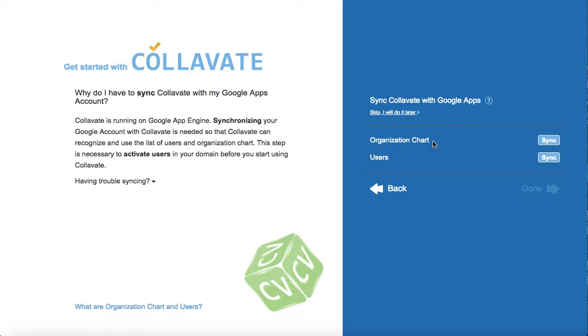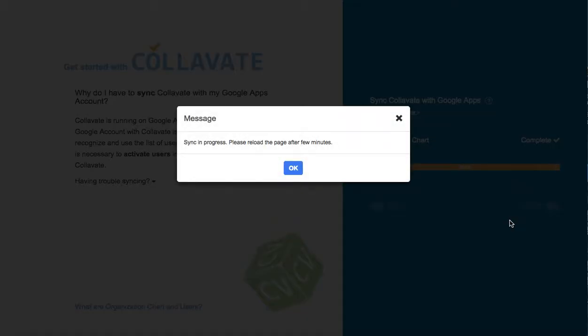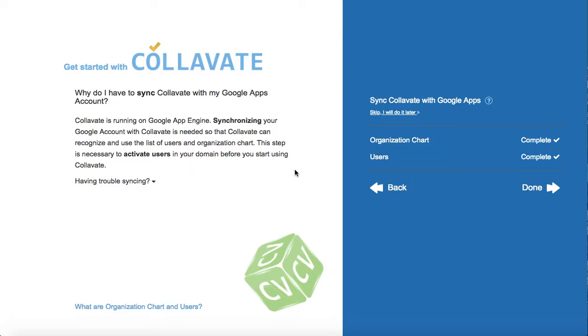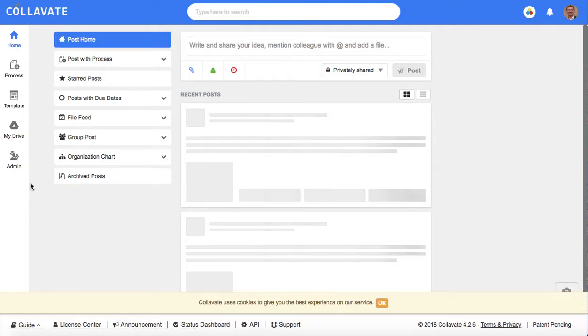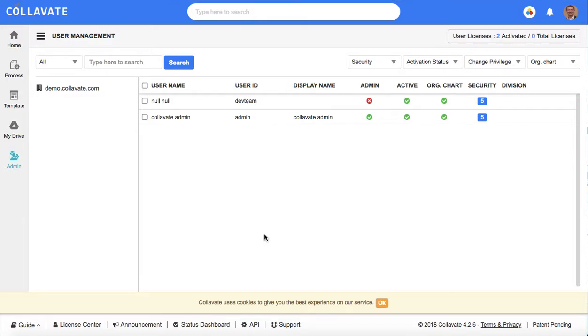Now to sync the organization chart and the users in your Google admin, all you need to do is click sync. It may take a couple minutes after the loading bar is complete, so you'll have to wait a few minutes after logging in before your actual organization chart and your users will show in Collavate. Once that is complete, you can go into the admin settings and activate your users.